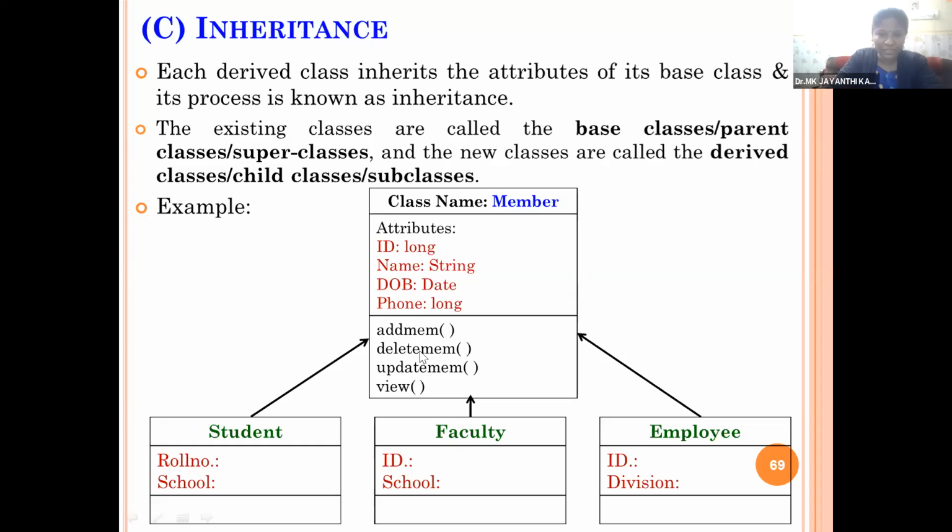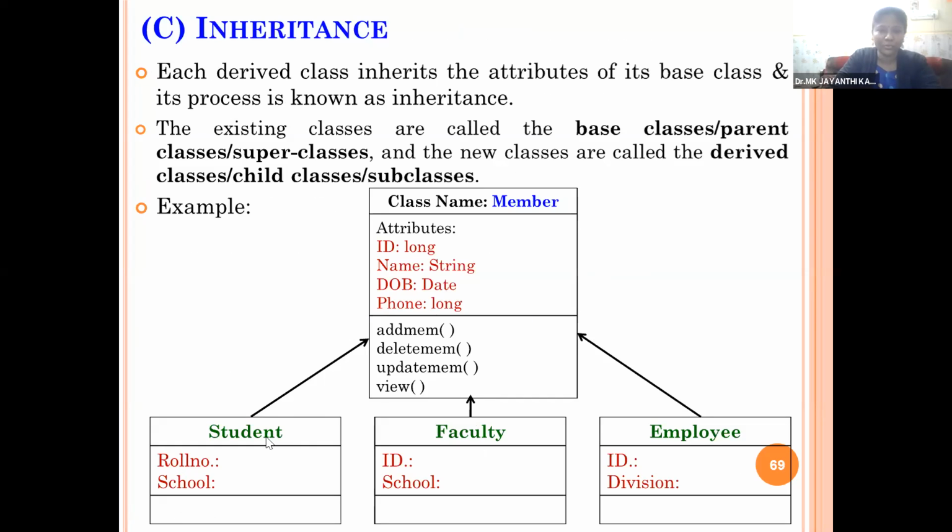And the member functions like add member, delete member, update member and view member. So we want to add some additional features. So within the base class member, we want to add different members, like the member may be a student member, or he may be a faculty member or employee member. So in that case, no need to create again the same variables.